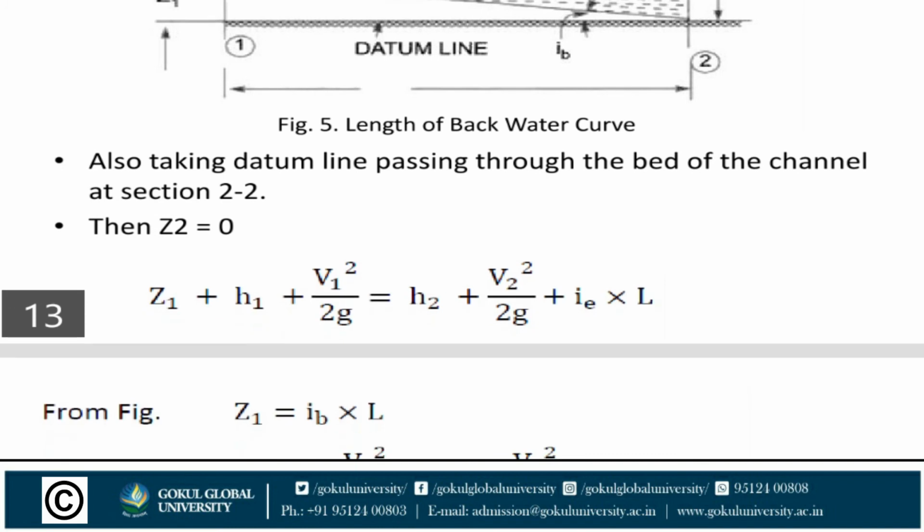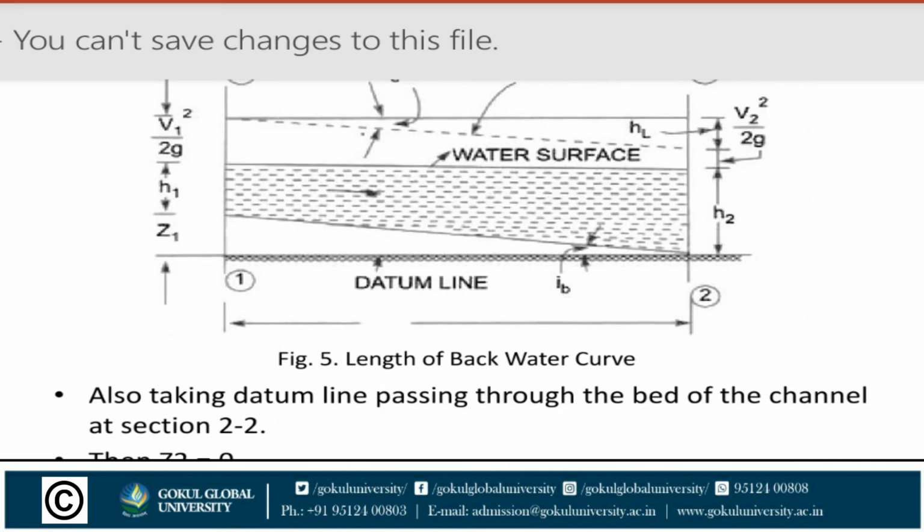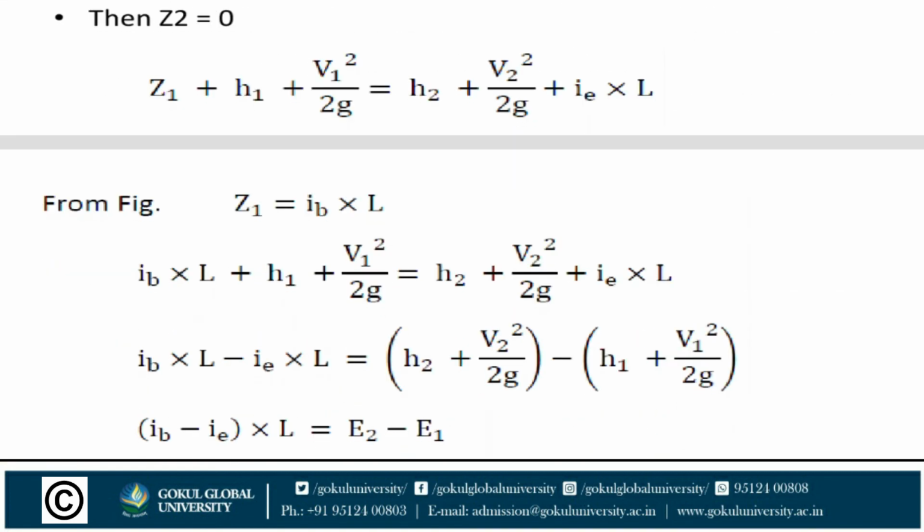Now the equation becomes Z1 plus H1 plus V1 square upon 2G is equal to H2 plus V2 square upon 2G plus IE into L. From the figure, Z1 is equal to IB into L, where L is the length of the backwater curve.